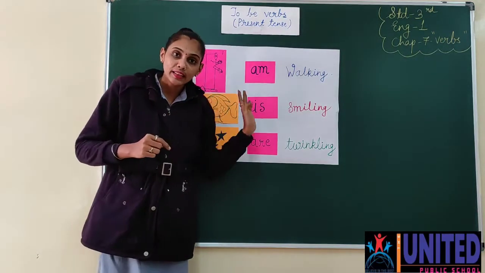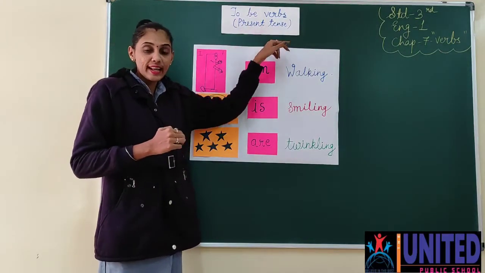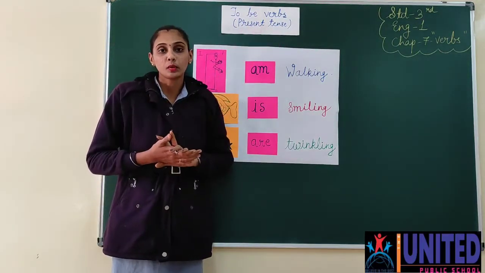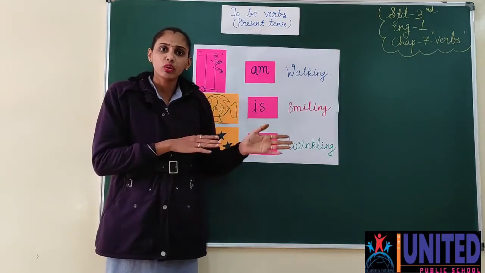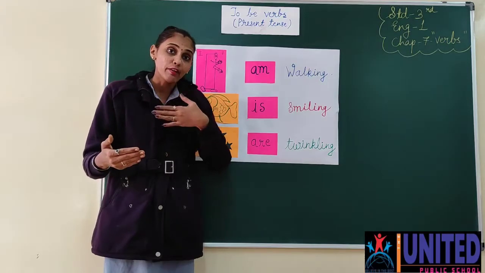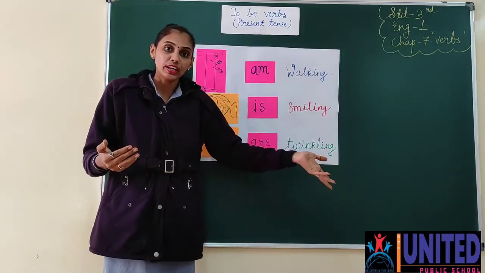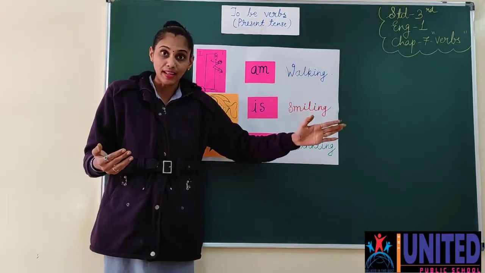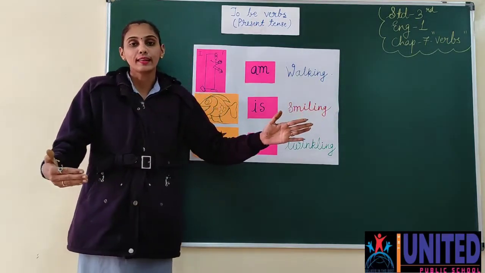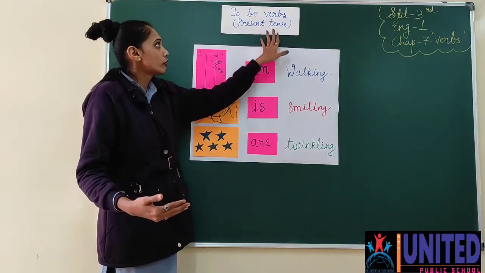Both are there, but in this chart we are going to learn about the to be verbs of present tense. Present tense में कौन से to be verbs होते हैं? Present tense को पता है ना, what is present and what is past. Like I am teaching you right now, so that is the present tense. But if I taught you yesterday, that is the past. अगर कल की कोई बात होती है जो हो चुका होता है, that is the past, और जो हो रहा होता है, that is the present. Okay, so now we are going to learn about the to be verbs of present tense.